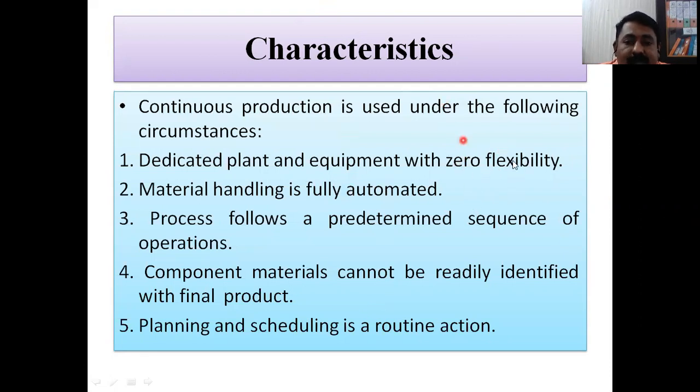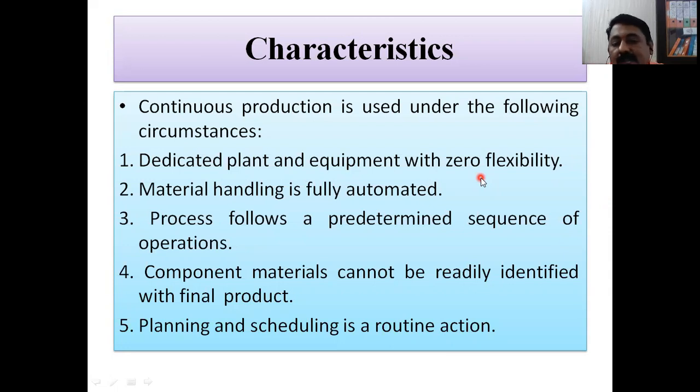And zero flexibility, this is very important. No flexibility at all. In batch production, we can go for some flexibility, but here zero flexibility at all. Then material handling is fully automated. In mass production, there are many chances that material is handled by people or semi-automated means. But here the material handling is fully automated by using conveyors and other mechanisms. From one station to another station, after a certain time, as per the time required for that particular operation, it is fully automated material handling.